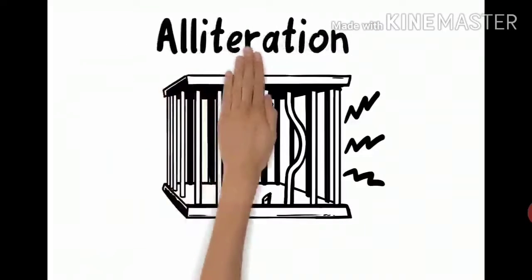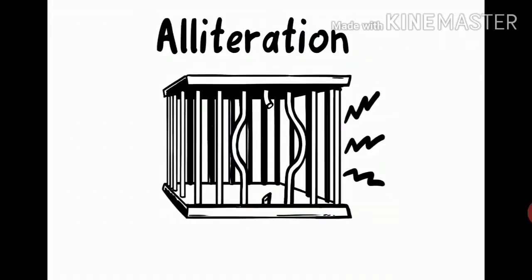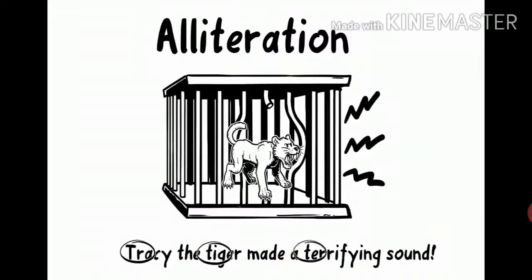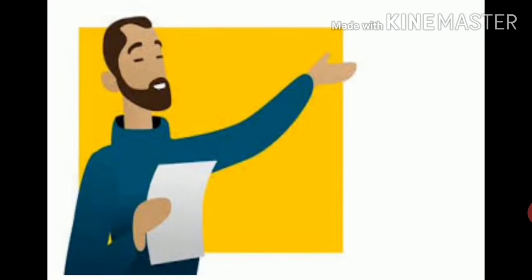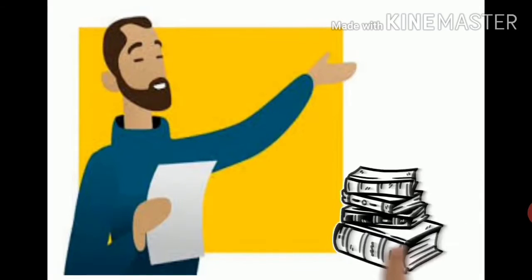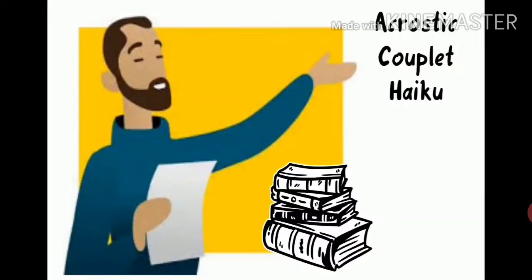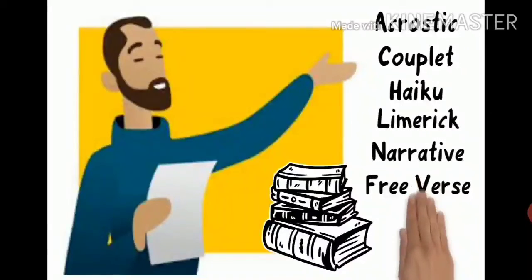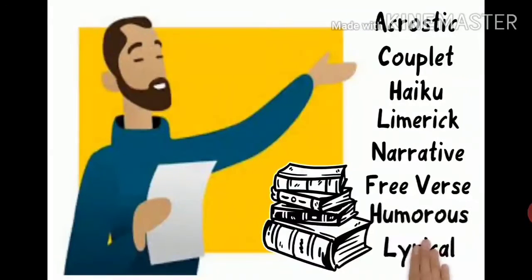Another common element of poetry is alliteration. Alliteration is when the consonant sound is repeated at the beginning of words. Like Tracy the tiger made a terrifying sound. There are many types of poems that poets write. Some common poems are acrostic, couplet, haiku, limerick, narrative, free verse, humorous, and lyrical.